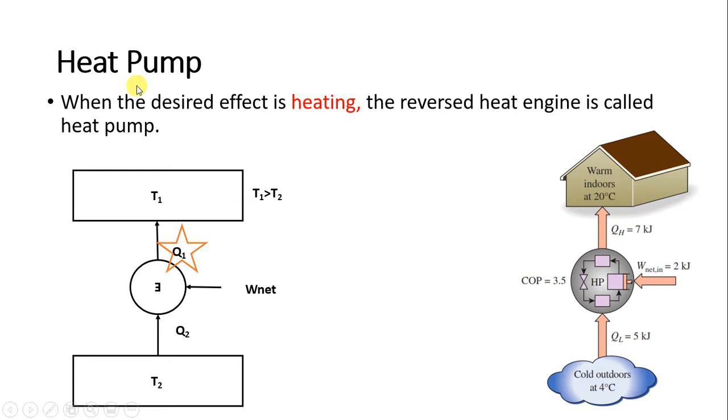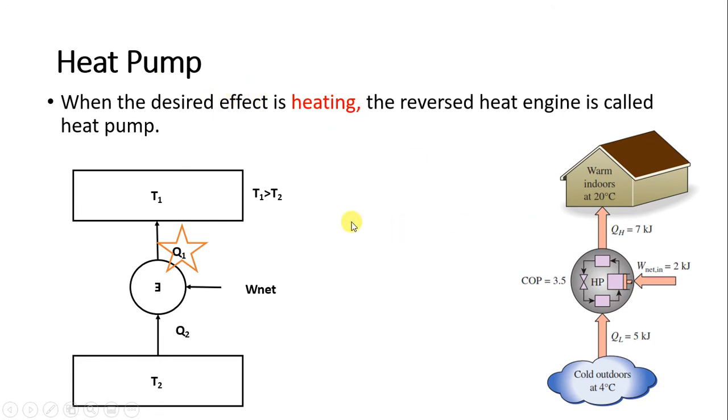So basically, what does a heat pump mean? Initially, see, the atmospheric condition is 4 degrees Celsius. So obviously the room condition will also be 4. So it is heated with the help of this heat pump. Is it clear? That is the function of the heat pump.